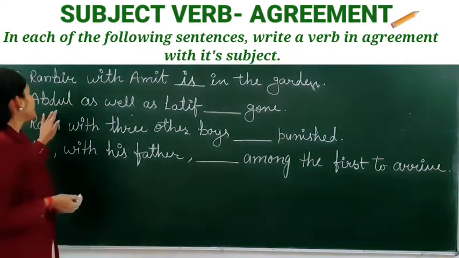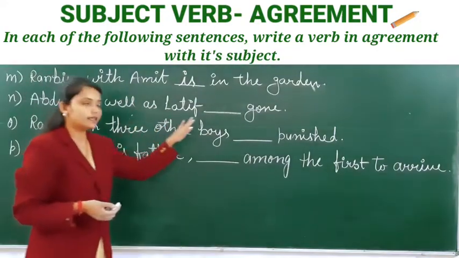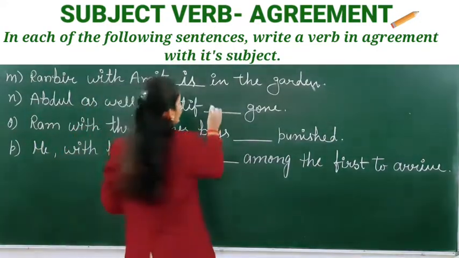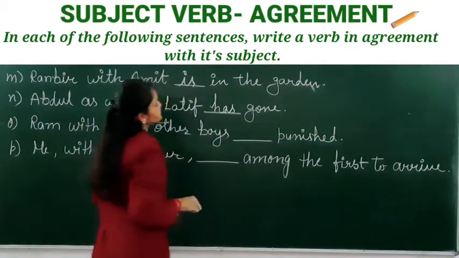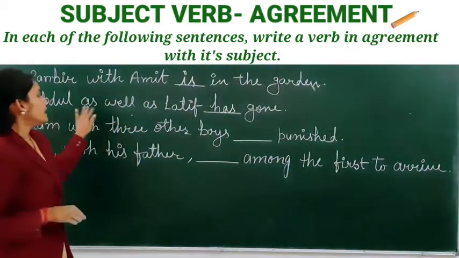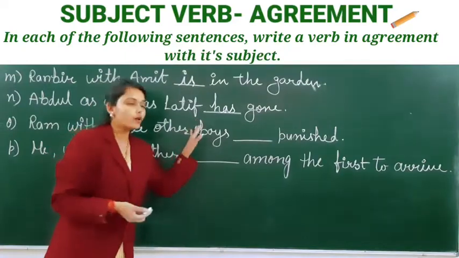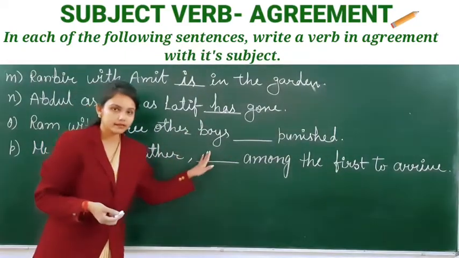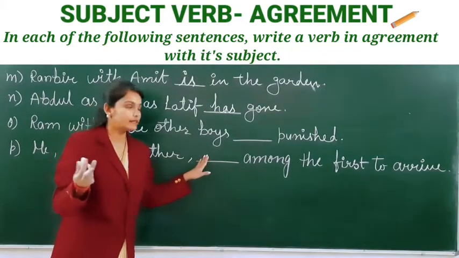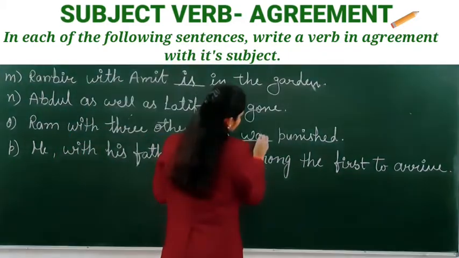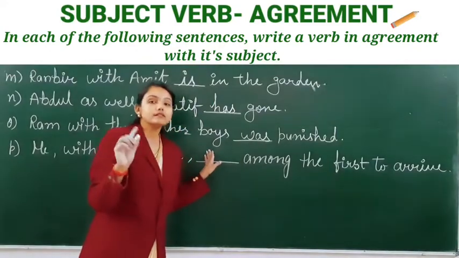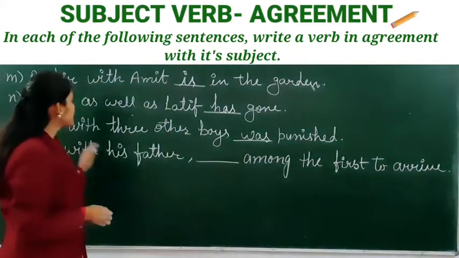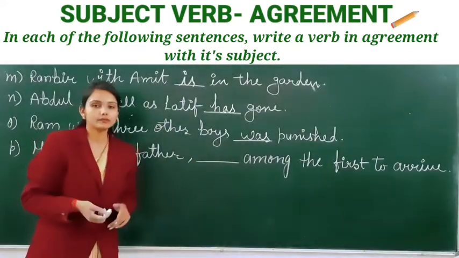Next is, Abdul as well as Latif has gone. Abdul as well as Latif has gone. Next is, Ram with three other boys was punished. Here we will use a singular verb. Okay, Ram with three other boys was punished.